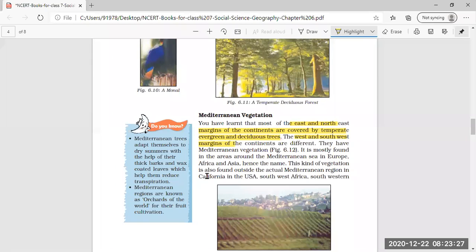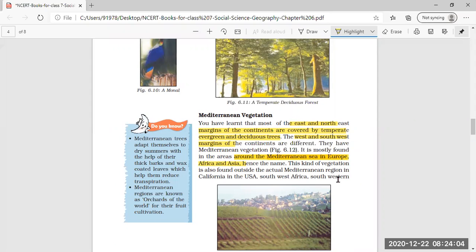It is mostly found in the areas around the Mediterranean Sea in Europe, Africa and Asia, hence the name. You can underline this: Mediterranean vegetation is found mostly around the Mediterranean Sea in Europe, Africa, and Asia.